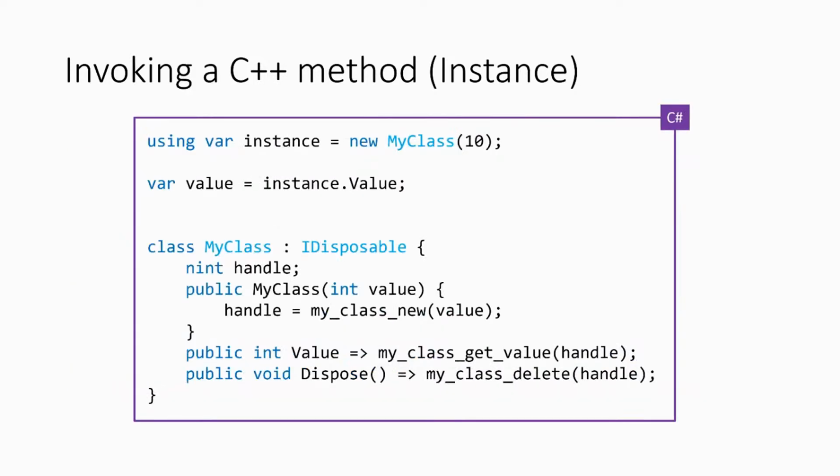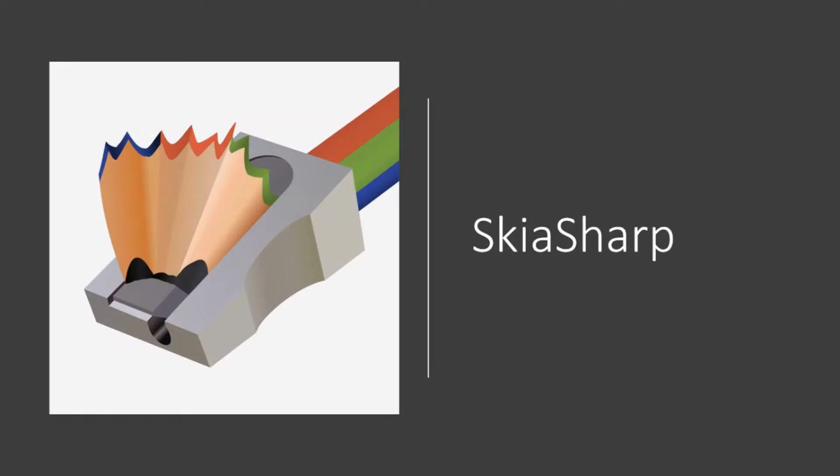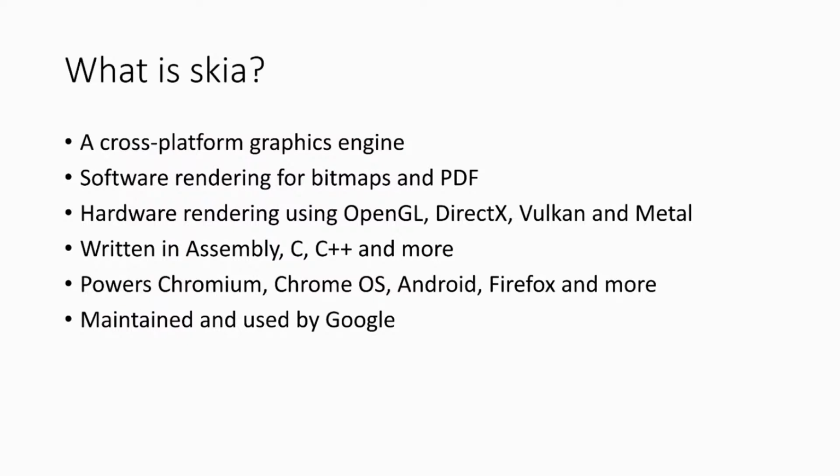So let's see. All right, now for some really cool stuff, let's have a look at a practical example of doing all of this, both the JavaScript and the C++. So let's have a look at SkiaSharp. SkiaSharp is the library that wraps Skia. So Skia is what I believe to be one of the coolest graphics engines out there. It's a 2D graphics engine.